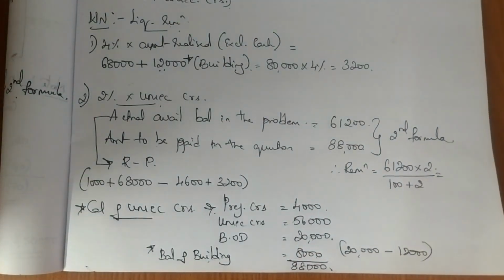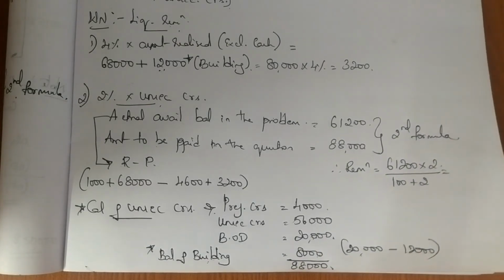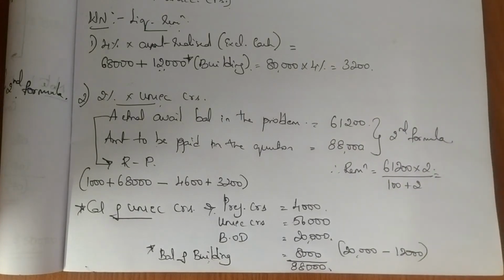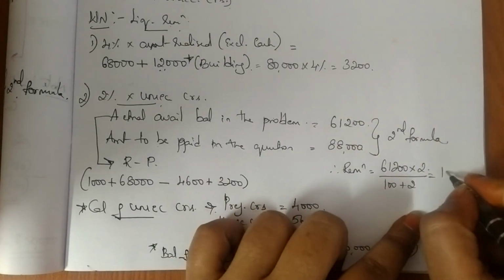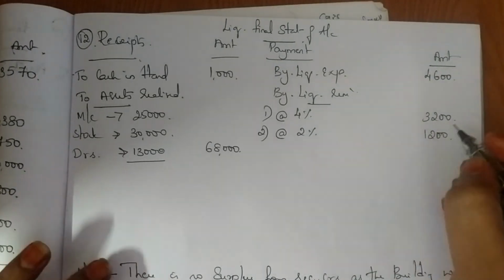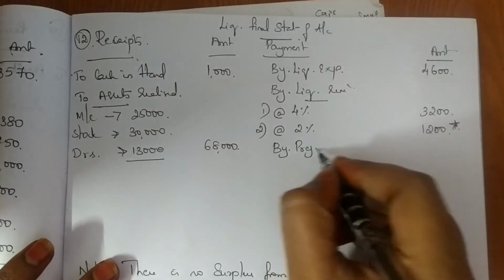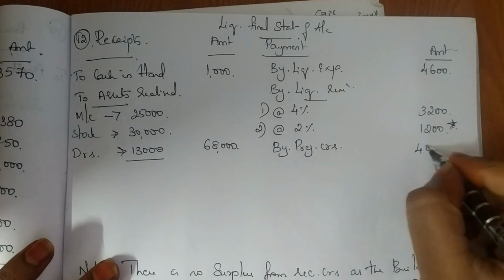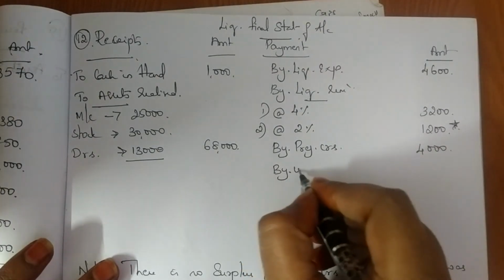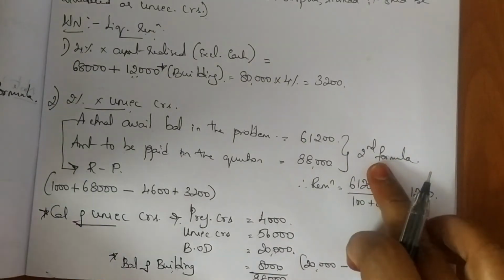So you get 1,200. So at 2% I am writing here 1,200. Okay. So please see this calculation and understand it. Then as usual I am writing preferential creditors, which is 4,000. After preferential creditors, I am supposed to write unsecured creditors. Before that, check whether you have available balance. Definitely we don't have available balance. That is why I have used the second formula.